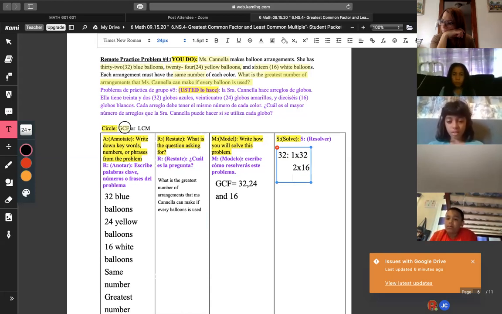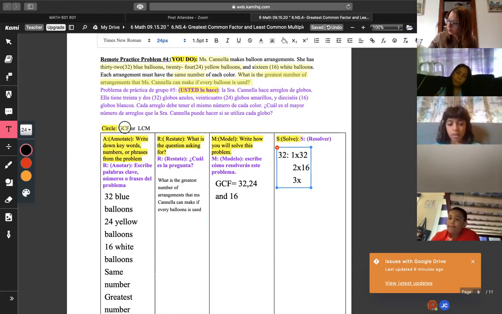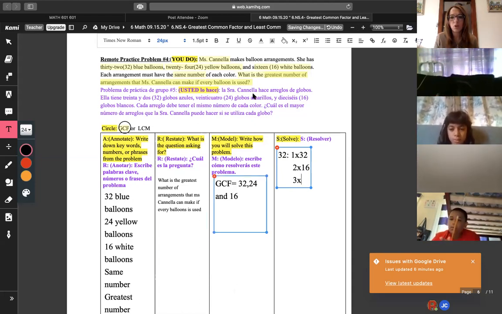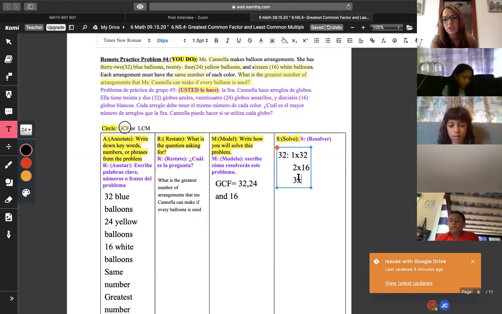Next one is what other numbers go inside of it? Does 3 go inside of 32? 3 times what? 3 does not go into 32, right? So how about 4? 4 times what is 32?